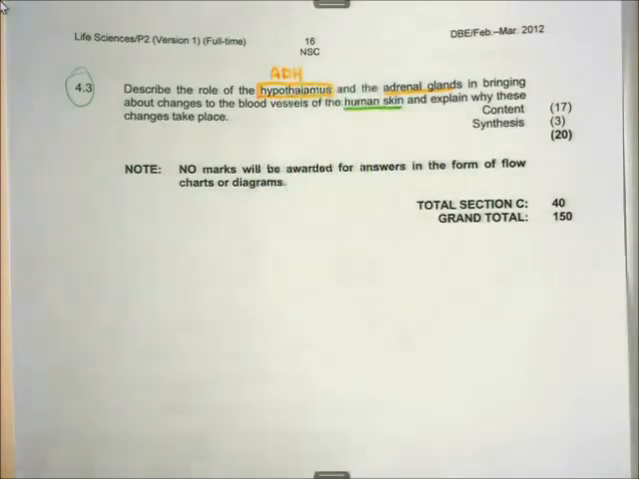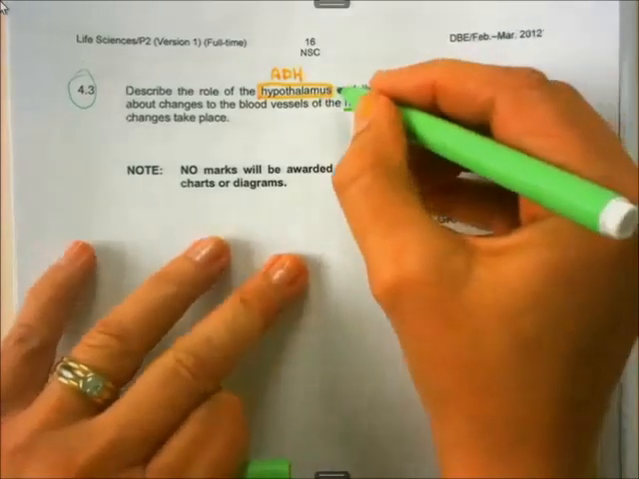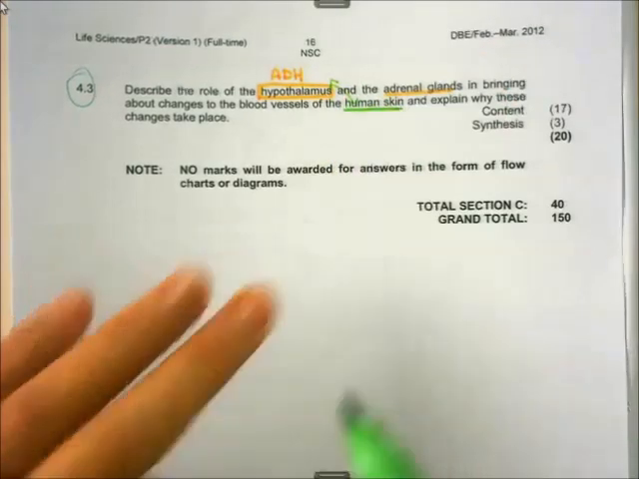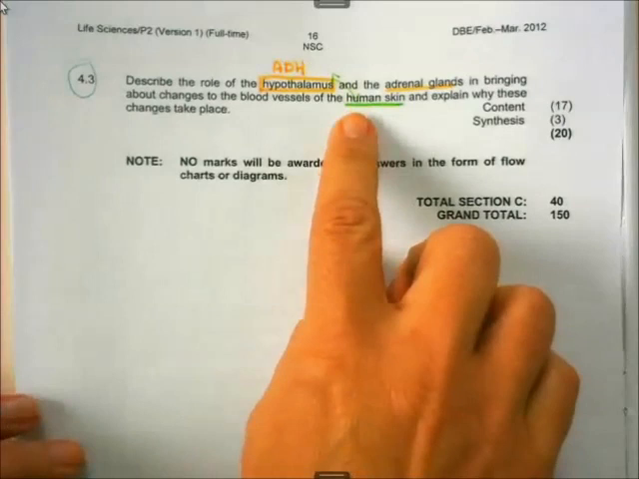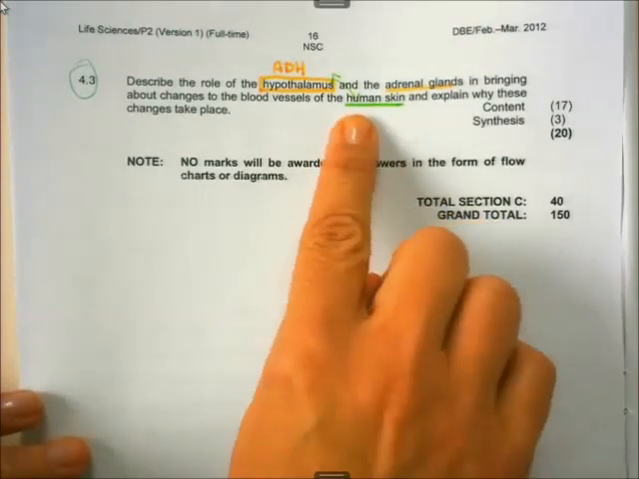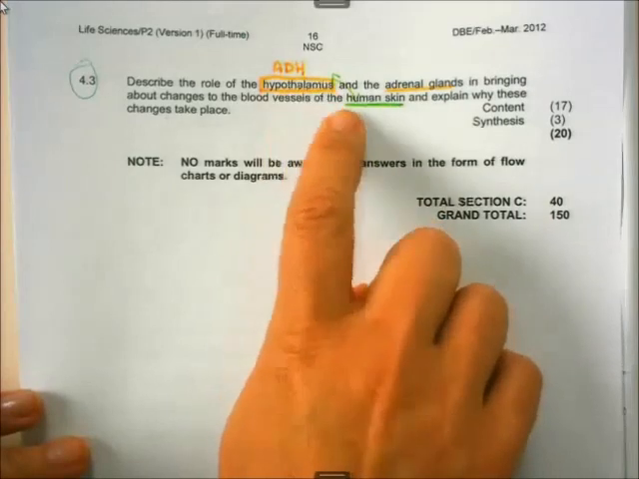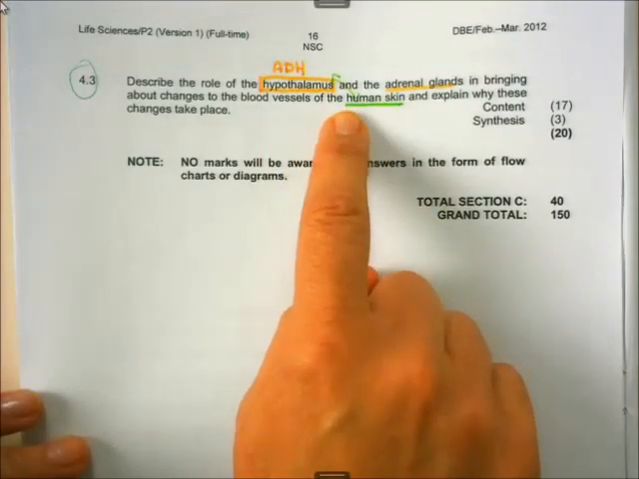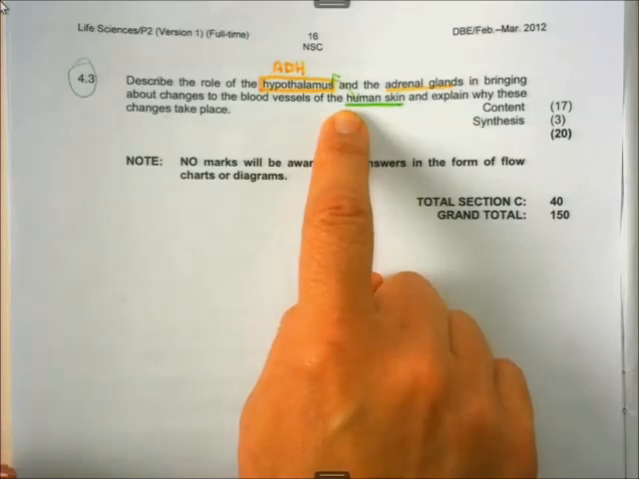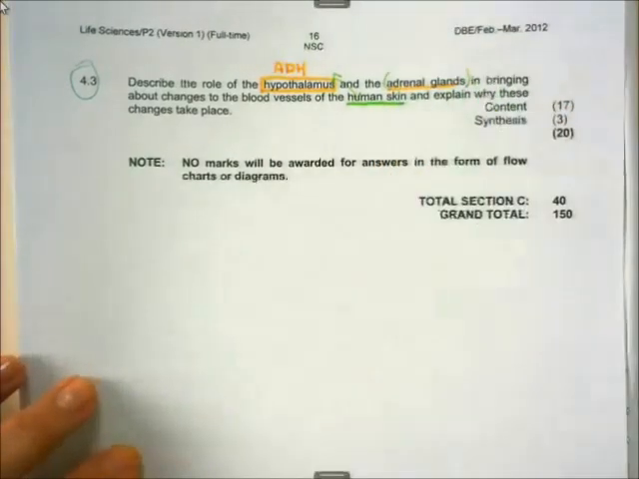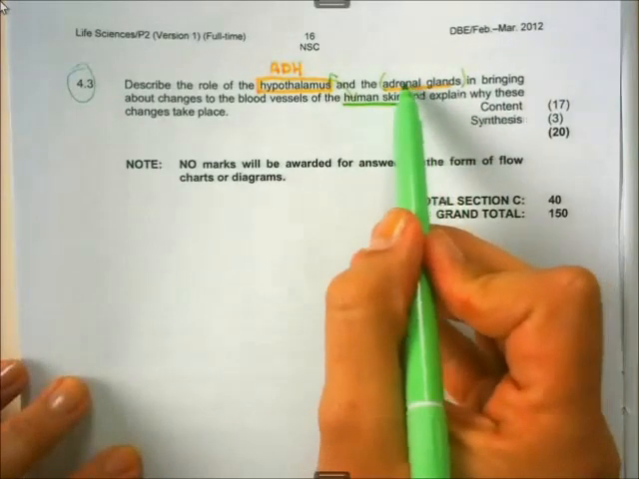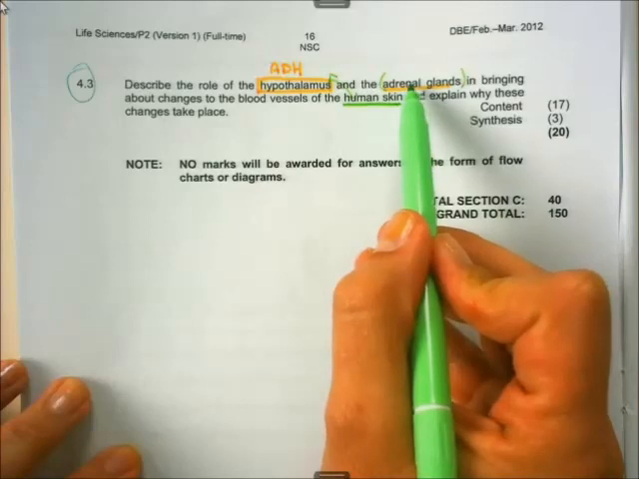The hypothalamus and the skin, this is not so much the endocrine system, but the hypothalamus plays a role because it senses when the temperature drops or the temperature is high or low, and then it stimulates the nerve system to respond on a cold day or on a warm day. But in this case, the very important part is the adrenal glands. The adrenal glands secrete adrenaline, and that is the part of the endocrine system that you must be able to answer.